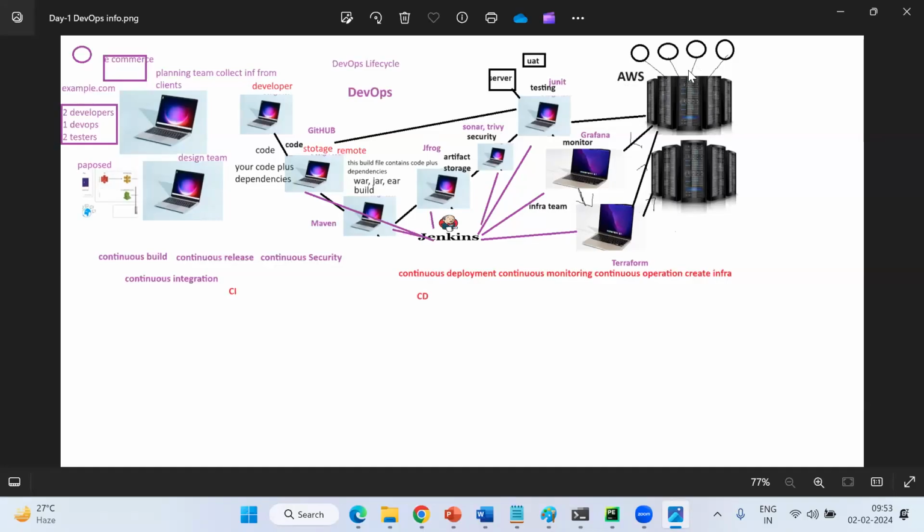Best example, you know the AHA OTT platform, right? Recently, what happened? AHA crashed due to servers. Immediately they added new servers, and then again they started working. Clear? That's it. If it is cloud, remotely, on the fly, we can add the servers.